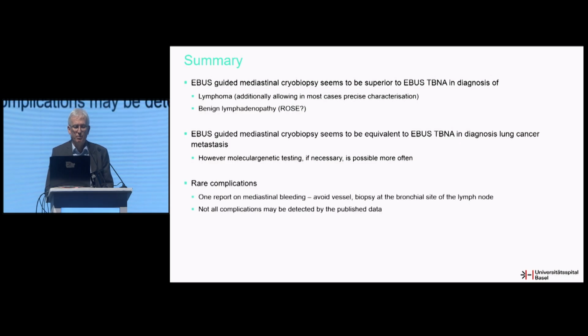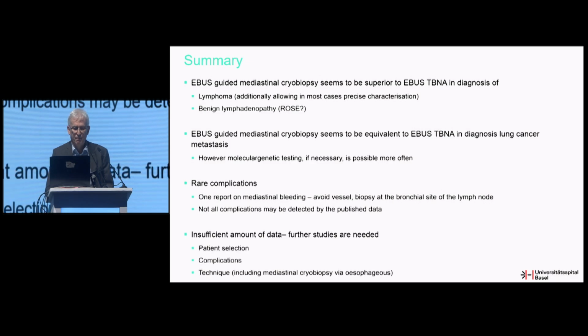We have rare complications, but we had one report of a mediastinal bleeding, so we have to be careful what we do: avoid vessels, biopsy on the bronchial side of the lymph node, and so on. And probably we don't know all complications which may be detected by the published data so far.